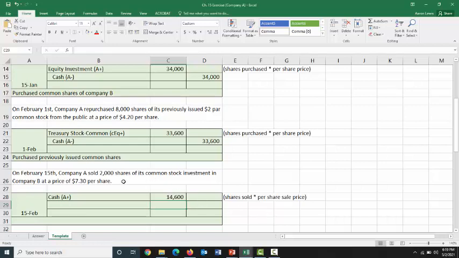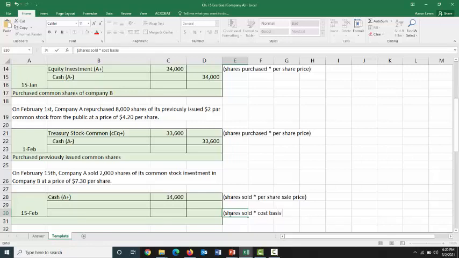The rule for investments, or treasury stock for that matter, doesn't matter which one, is that when you take it off the books, you have to take it off the books at the same cost basis that you put it on the books for in the first place. Which means, I'm going to skip down to our third line, we're going to have to remove these shares from our books at their basis. So we're going to take the number of shares sold and multiply it by the cost basis per share.